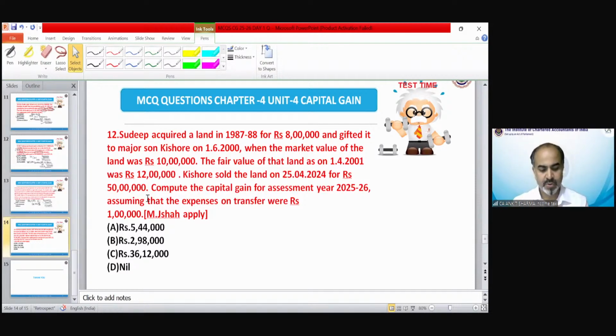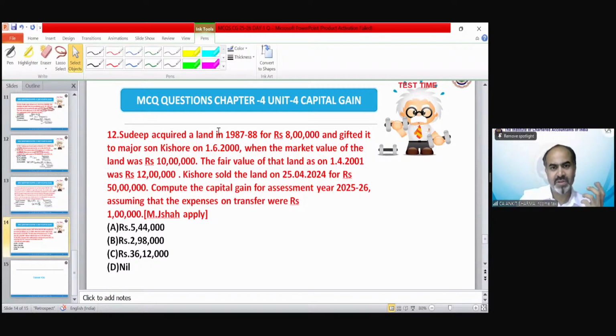Okay, Hardik is saying option number A. Pranav is also saying A. Well done. Rashmi A. Sania is also saying A. Sukhveer is also saying A. Well done. Yeah, the correct answer is A.